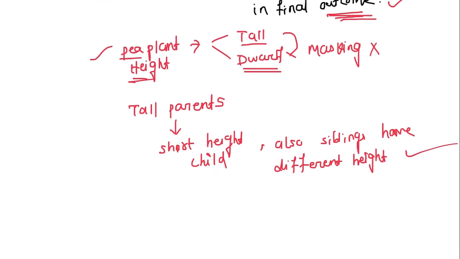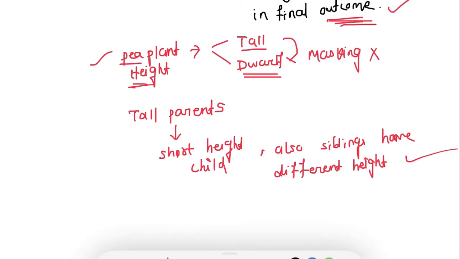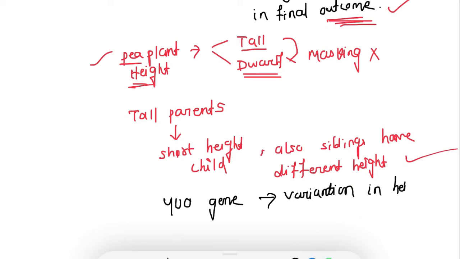A recent study found that over 400 genes are linked to variation in height. 400 genes are responsible for variation in height. Each gene contributes to the final outcome of height. Okay, so this is polygene.